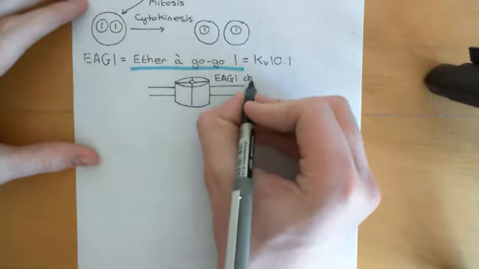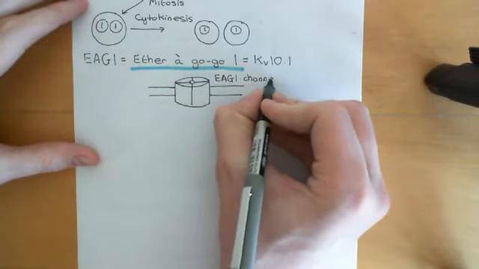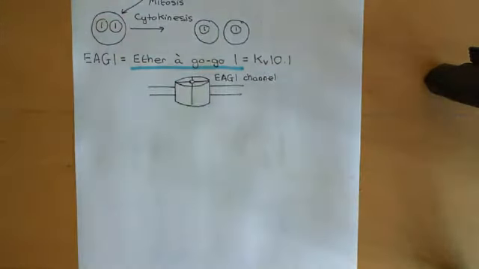Basically, in the healthy adult human, the ether agogo 1 channel is only found in the central nervous system. It's found in neurons in the central nervous system, and outside of the central nervous system its expression is negligible.